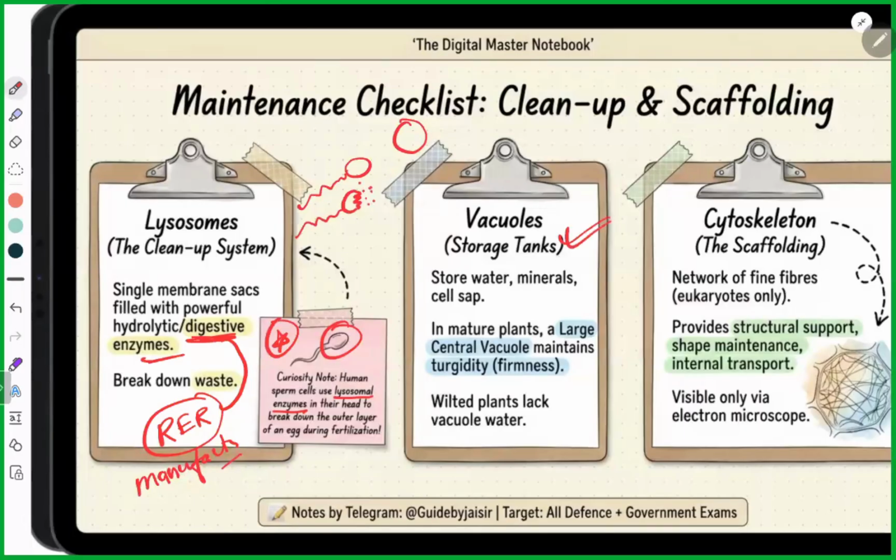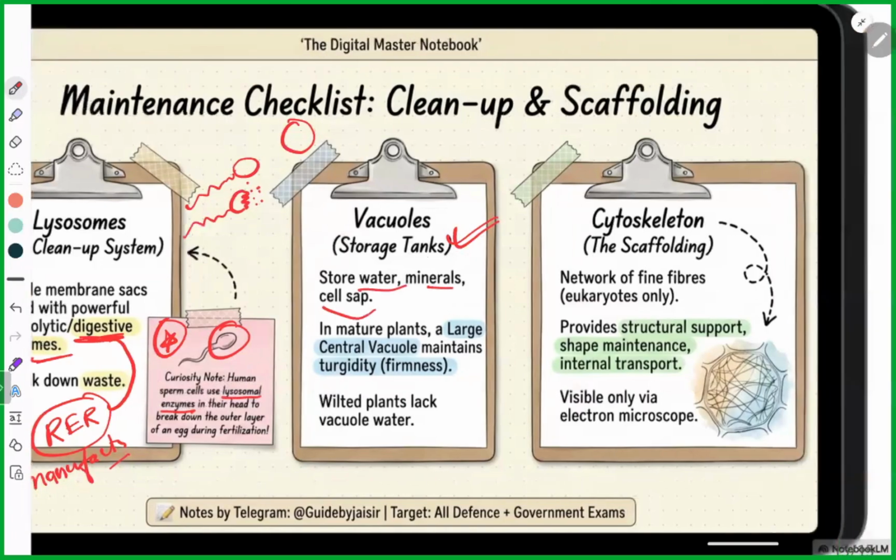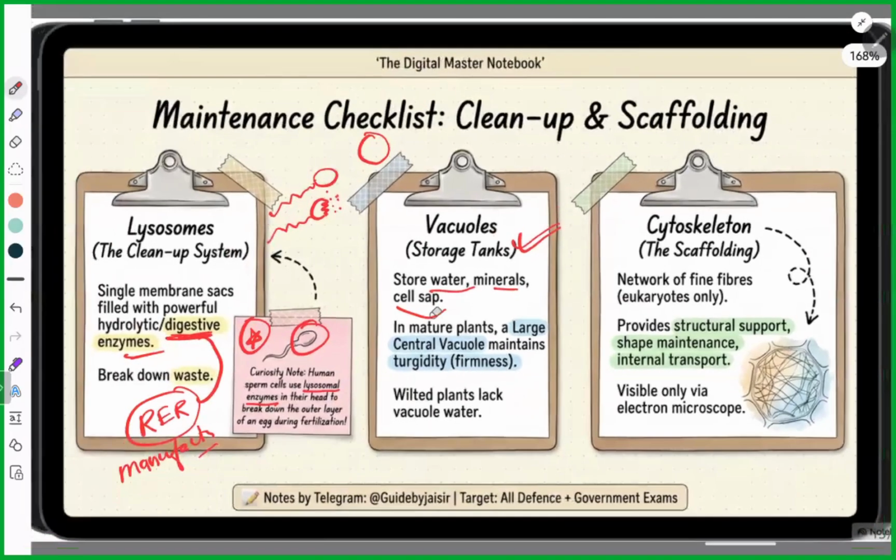Then vacuoles are the storage areas. They store water, minerals, cell sap, and waste material. In plants it is large in size, occupying almost 50 to 90% of the volume. Remember, wilted plants lack vacuole water. That means those leaves or plants fall off. They are not living. They usually lack this vacuole.